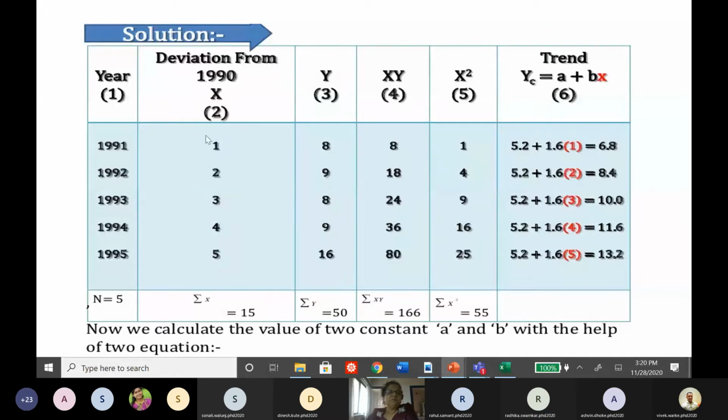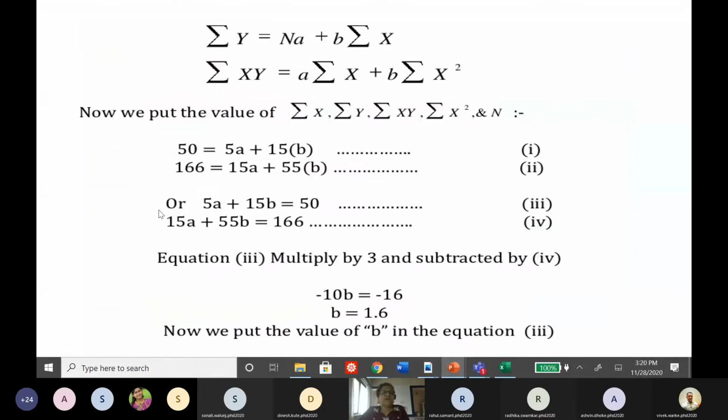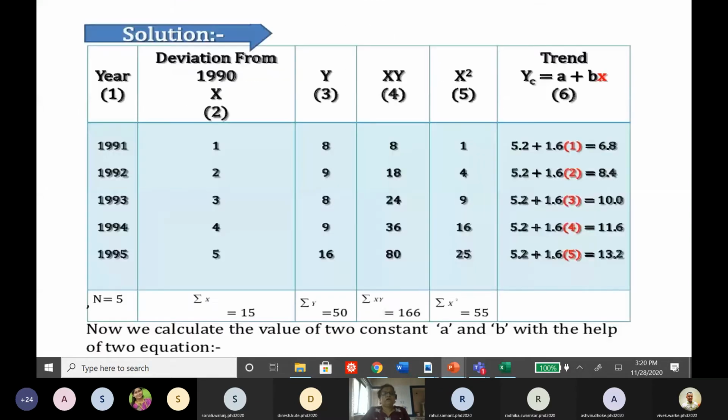Now, while calculating using this least square method, we cannot consider the years as they are. Observe this table. We cannot consider years as 91, 92, 93, 94, 95. What we need to do is consider the values as 1, 2, 3, 4, 5. You can call 1991 the benchmark year, then 1992. So you can call them 1, 2, 3, 4, and 5. These are the values of the x variable, and these are the values of the y variable as they are.